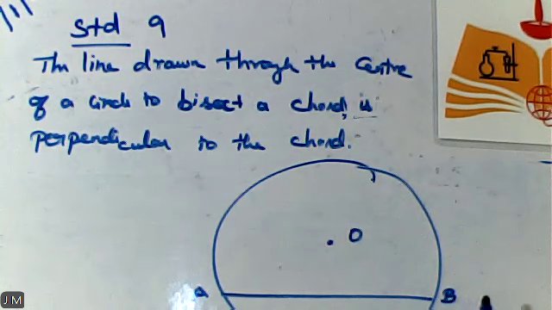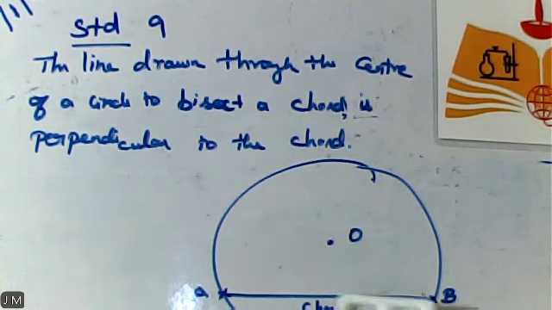So once again, for each and every time, I am insisting to recapitulate the definition of everything. So here, AB is my chord. So what is chord? Anyone of you can tell me the answer? O is the center, AB chord. A chord is a line segment. AB is my line segment, with its end points lying on a circle. My starting point is A and my ending point is B.